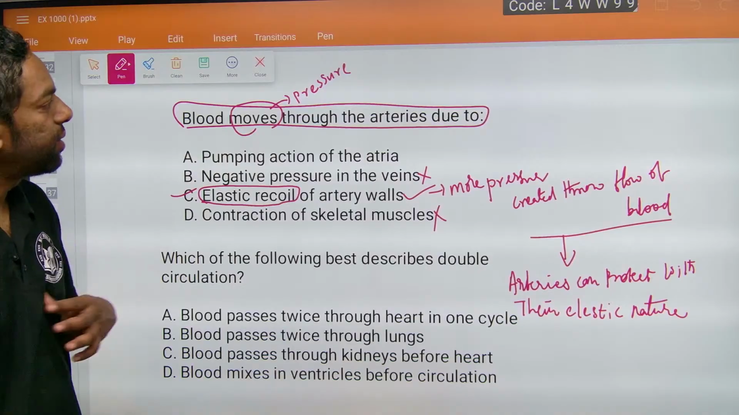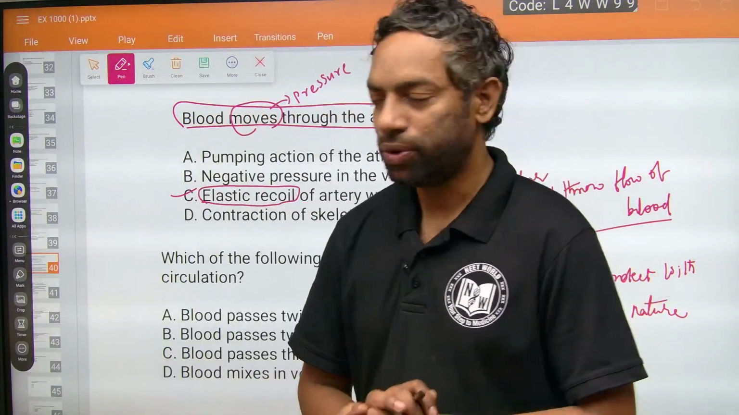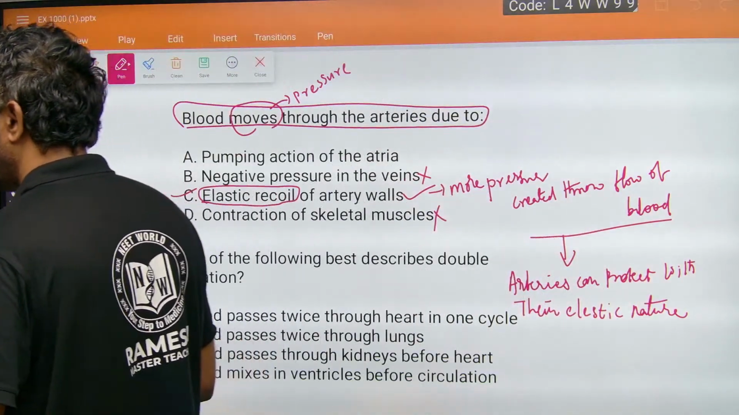This is also a somewhat innovative question. This is also a PYQ question.